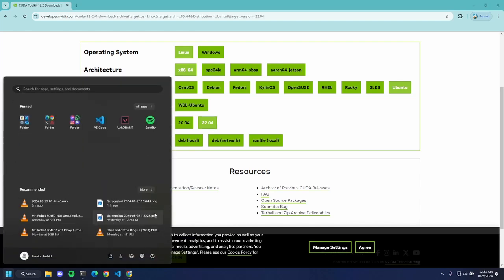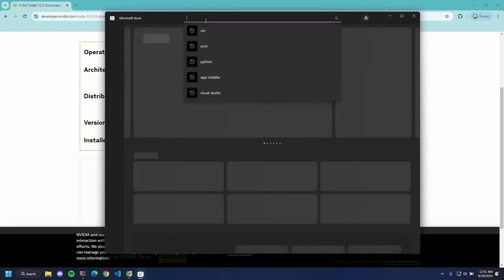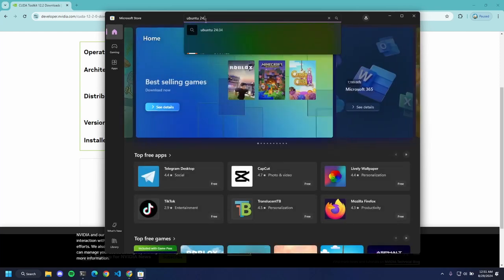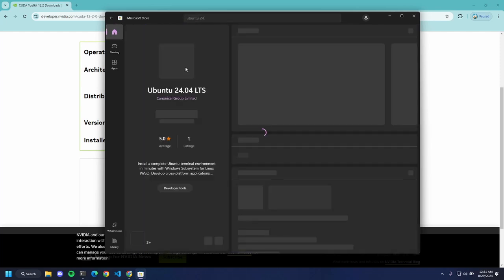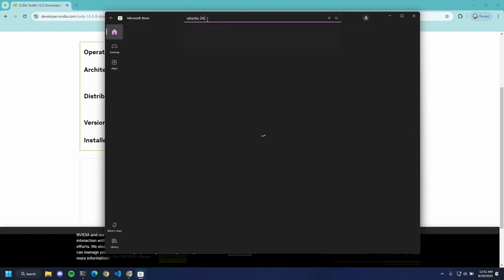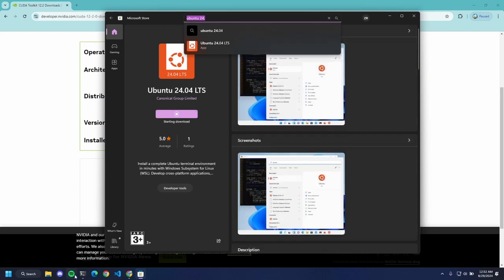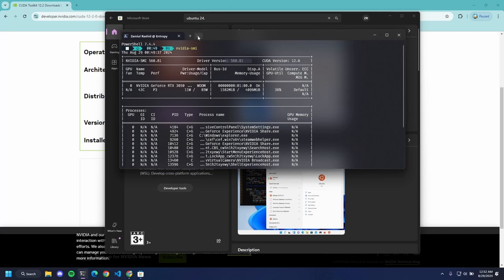Now let me first install a version of Ubuntu. Let me get a fresh version of Ubuntu 24.04 LTS. But you can find a lot of other distros in Microsoft Store that, if you install from here, will directly integrate into your terminal and into the WSL. So you can use this command like wsl --list.